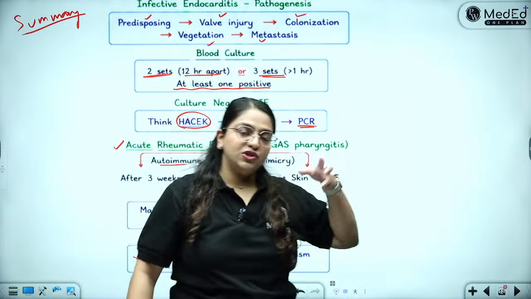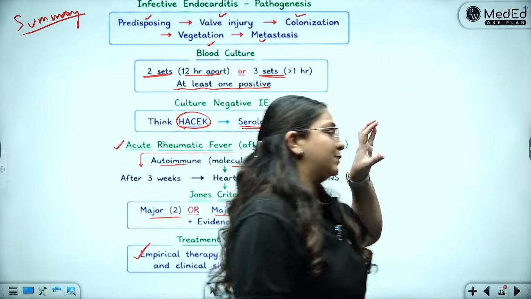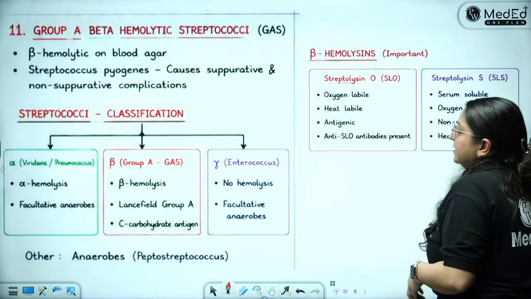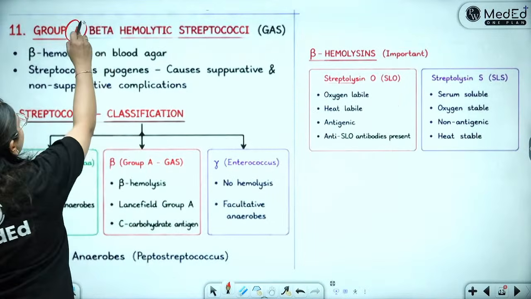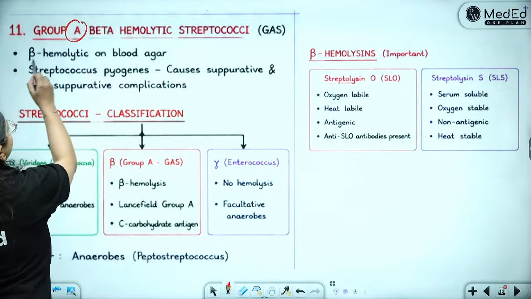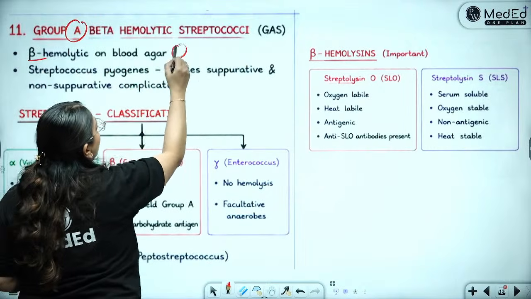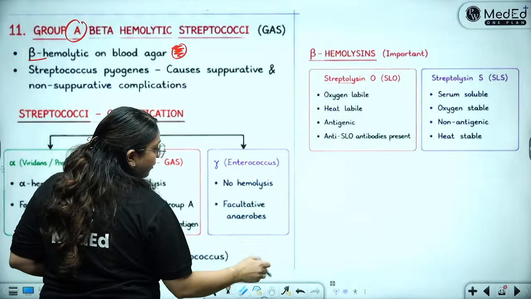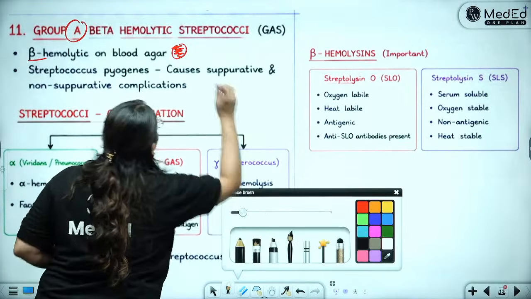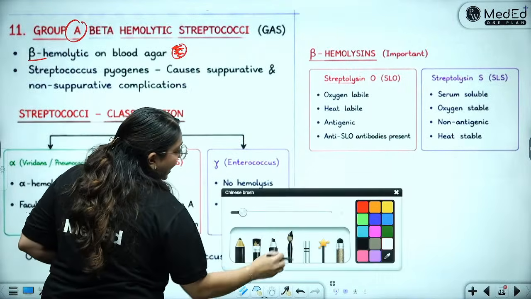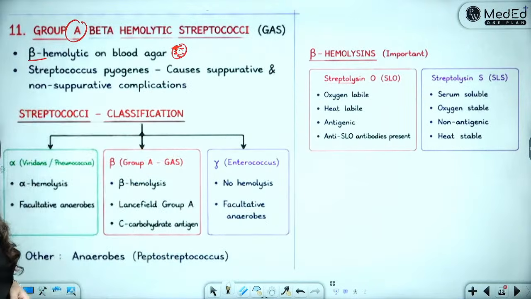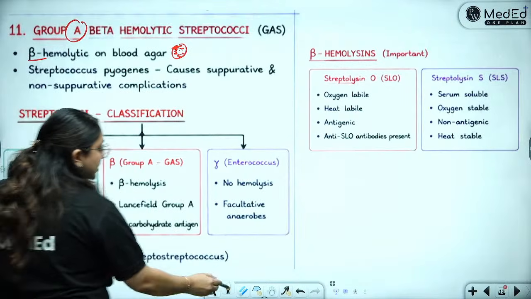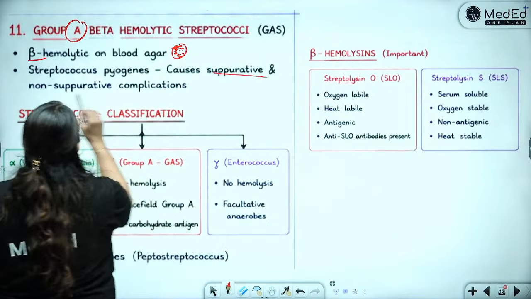So of course if it is GPC, it is different. If it is strep, it is penicillins. If it is GNBs, then it is the cephalosporins. Amongst the group A beta hemolytic streptococci, which is the GAS, it is of course beta hemolytic. Then you can draw that small little diagram of a blood agar and show them that this is the colony of streptococcus, and then show them that there is the clear white zone around it of the beta hemolysis. Okay? Strep pyogenes causes suppurative and non-suppurative infections.